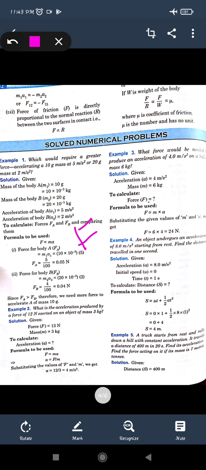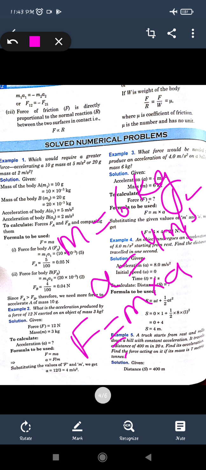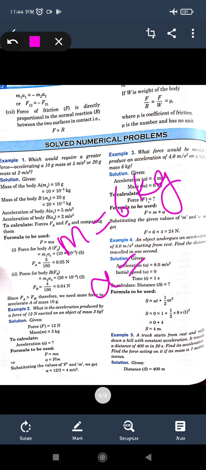The third one: what force would be needed to produce an acceleration of 4 meter per second square on a ball of 6 kg? Here also mass and acceleration are both given, that is 6 kg and 4 meter per second square. So force is mass into acceleration, 6 into 4, which is 24 Newton. So the force will be 24 Newton.